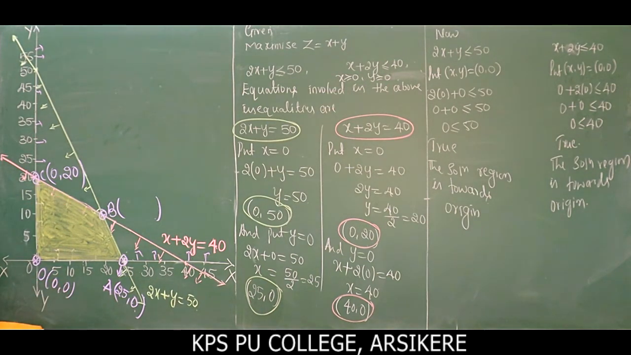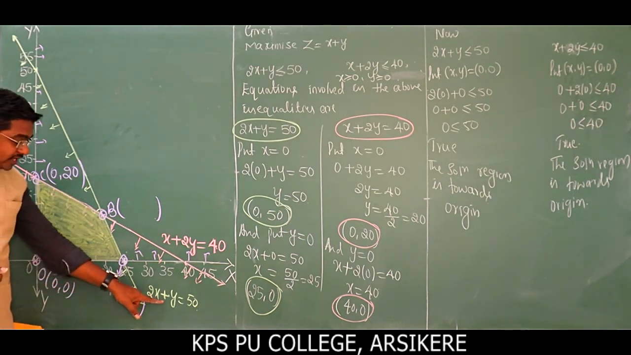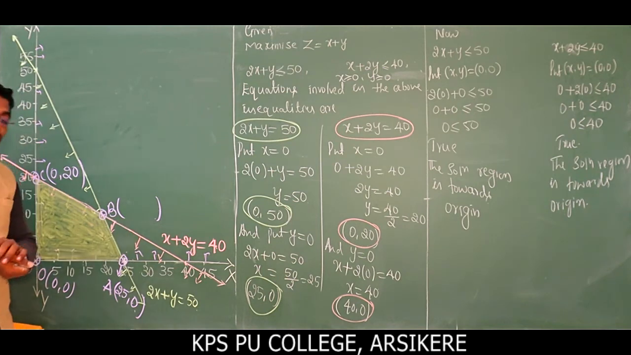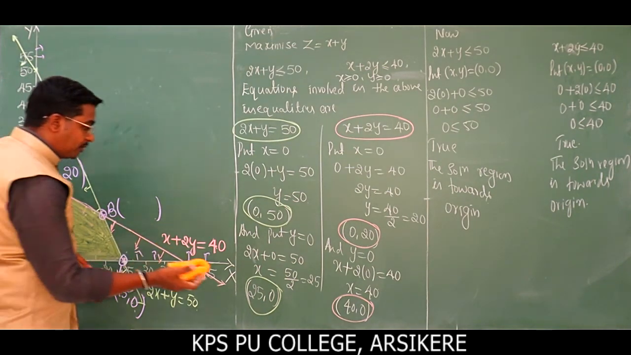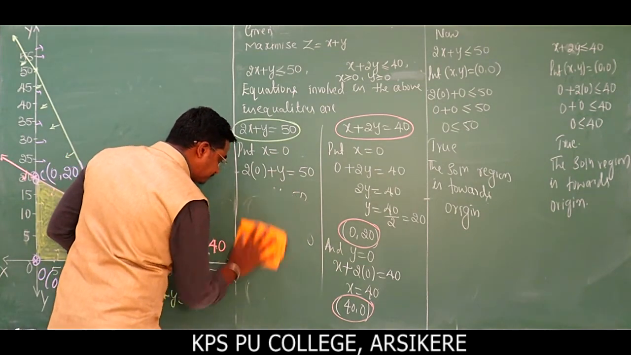So how do we find the point B? Point B is nothing but the point of intersection of the lines 2x plus y is equal to 50 and x plus 2y is equal to 40. Now solve these two equations, and we obtain the point B.